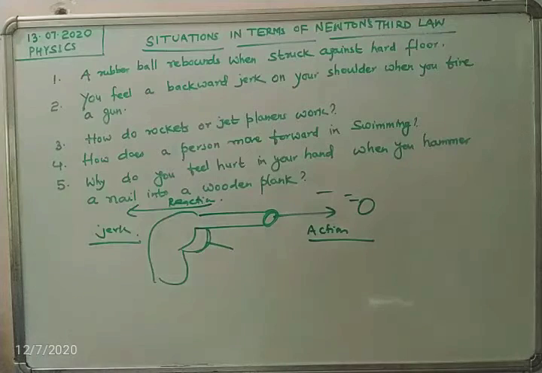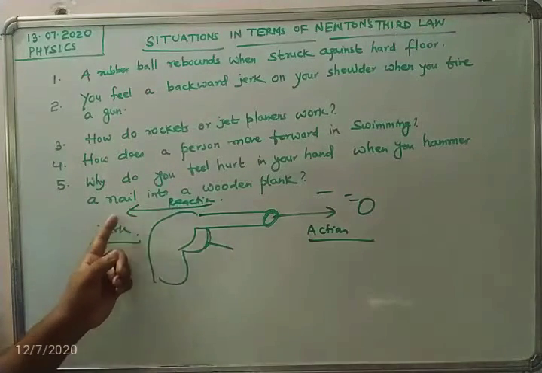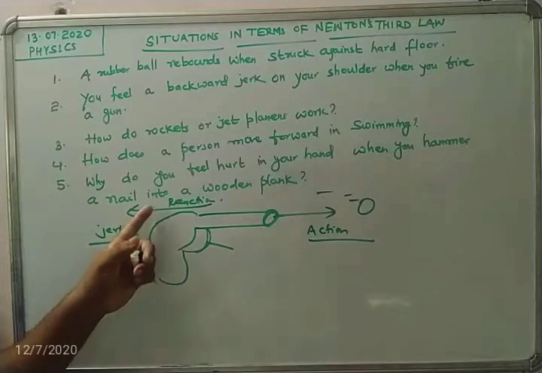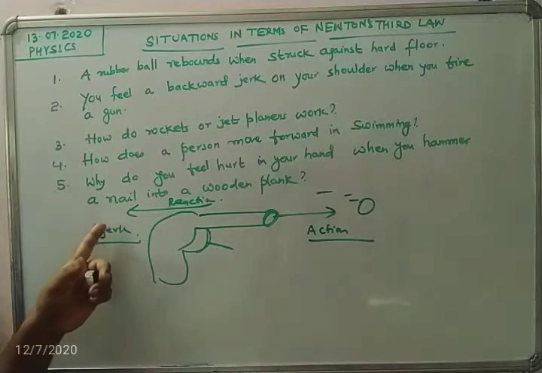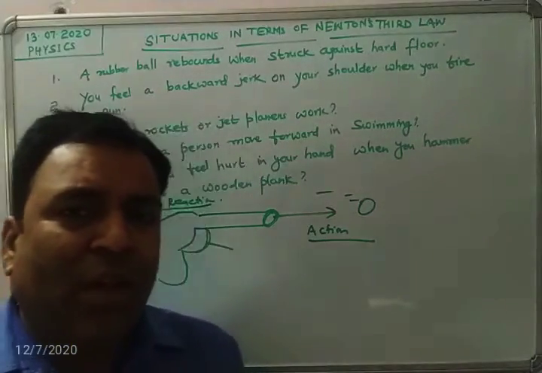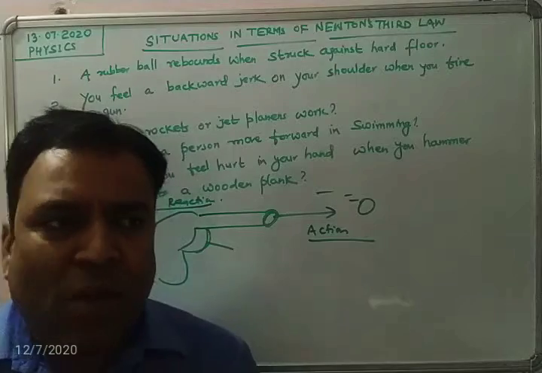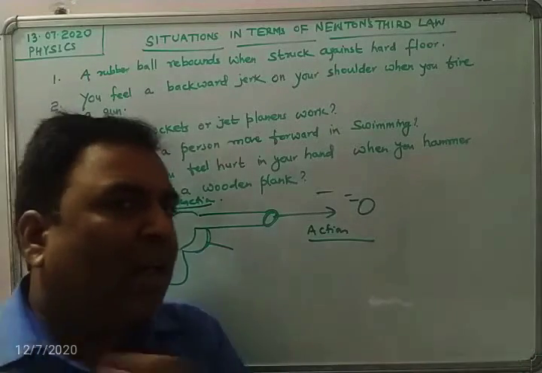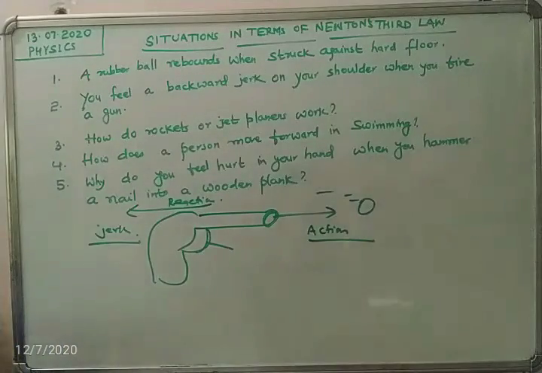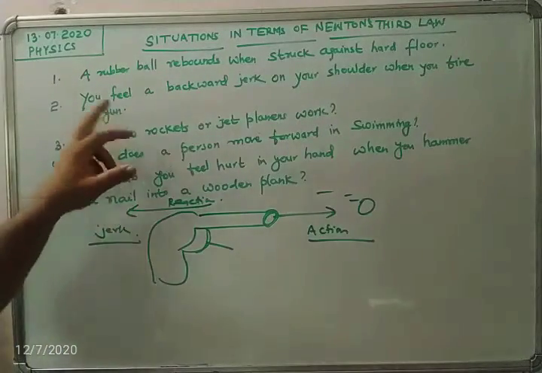Now, the gun recoils backward due to the reaction acting on it in the opposite direction, and this is the jerk. That is why the shoulder must be stronger. You have seen that policemen always hold their gun along with the shoulder. That is the strongest possible reason.